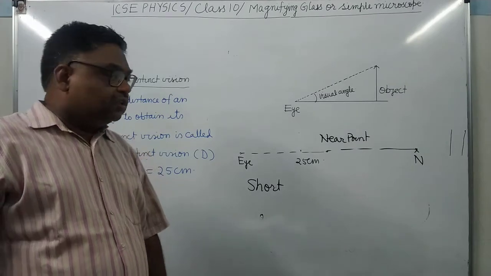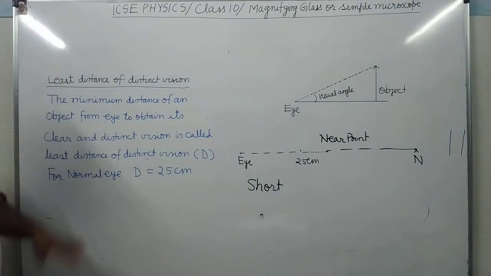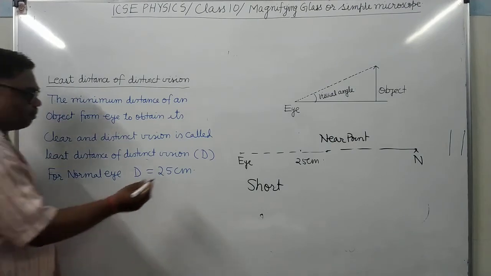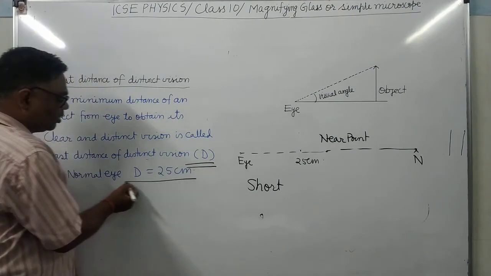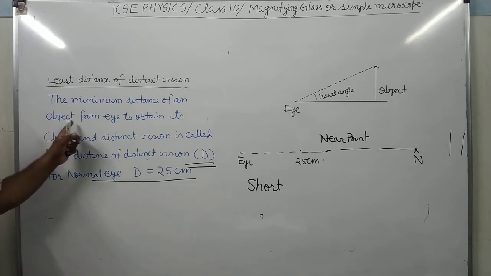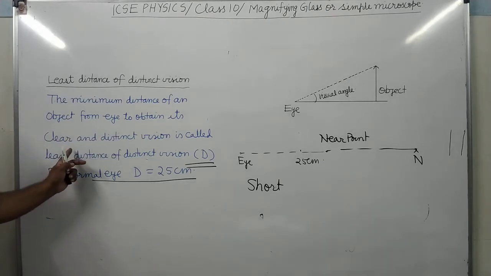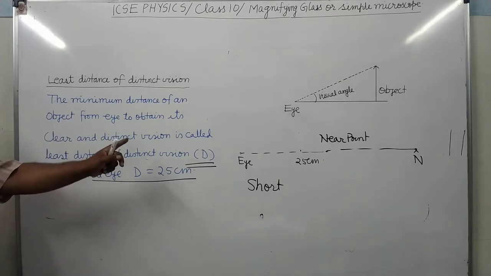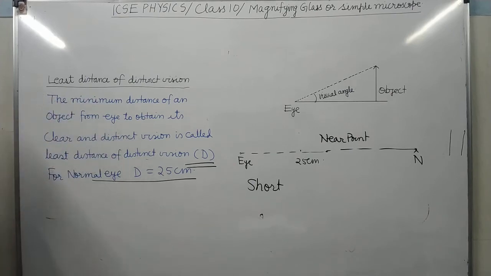It's clear? So see here, what is the least distance of distinct vision? Its symbol is capital D, and we will remember that for a normal eye, the near point or least distance of distinct vision is 25 centimeter. What is the meaning of least distance of distinct vision? This is the minimum distance of an object from the eye to obtain a clear and distinct image of an object without exerting extra pressure by the eye. This is called the least distance of distinct vision.